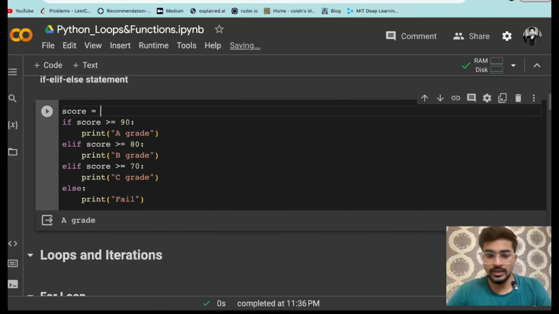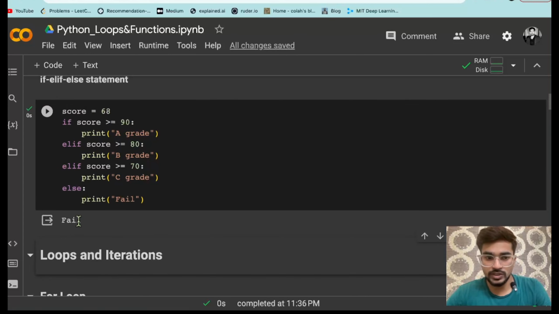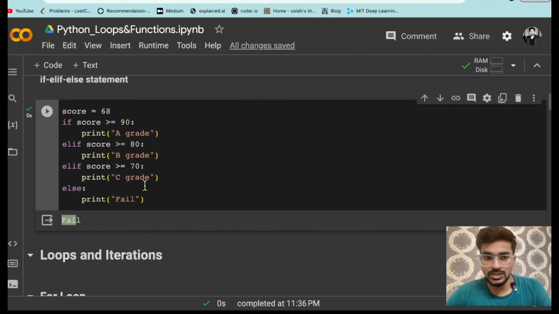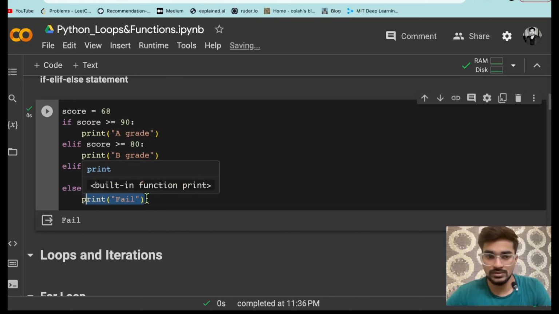What if I provide 68? So you can see it will just print fail. Why? Because it is matching neither of those conditions. So if में जो conditions है, elif में जो conditions है, कोई किसी से मैच नहीं कर रहा है. So that is why it is coming at the else condition. So else होता है इसके लिए, कोई भी अगर conditions मैच नहीं कर रहा है so it will directly go to the else condition and it will print whatever the print statement you are giving in else conditions.